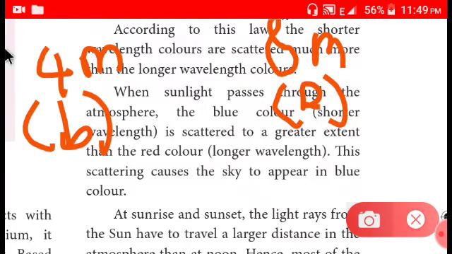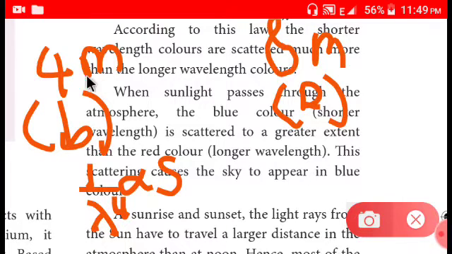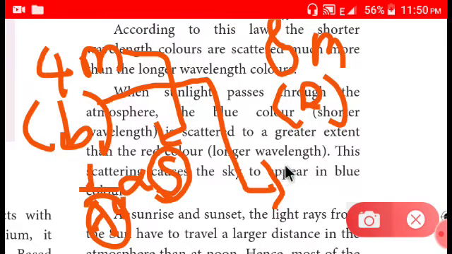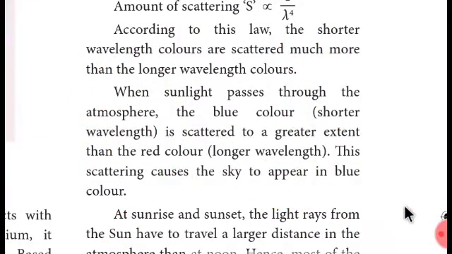According to this law, 1 by lambda power 4 is directly proportional to scattering. So if lambda is very small, then scattering is very high. So due to this law, Rayleigh's law, he stated that blue will be scattered more. Scattering is very high, and that's the reason the sky appears blue in color.